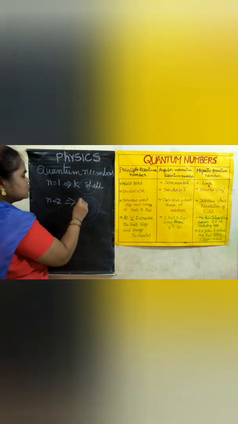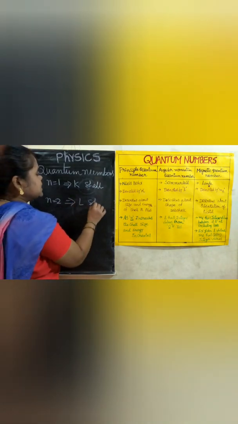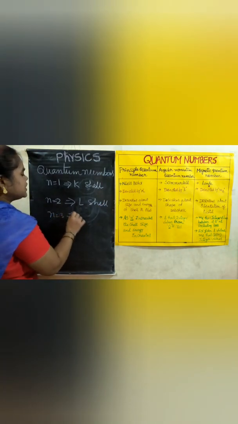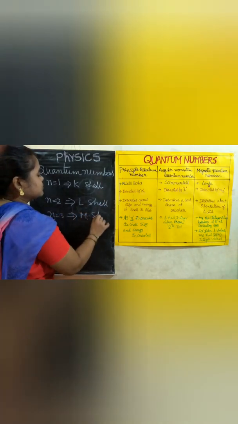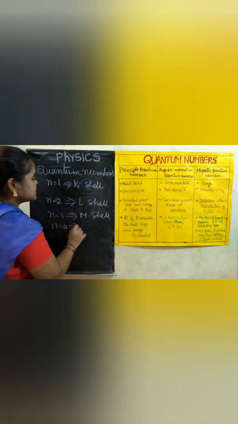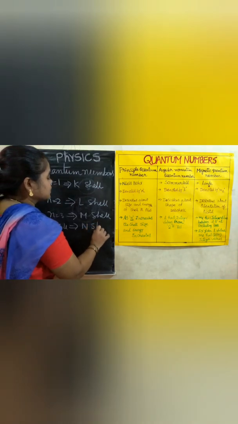If n is equal to 2, that is the L shell. If n is equal to 3, that is the M shell. n is equal to 4, that is the N shell.